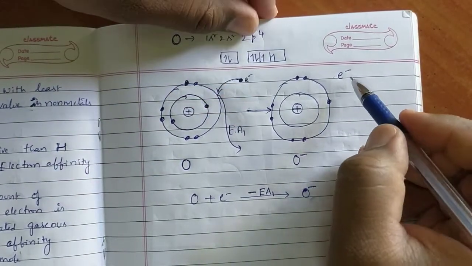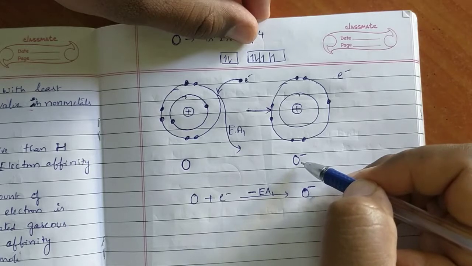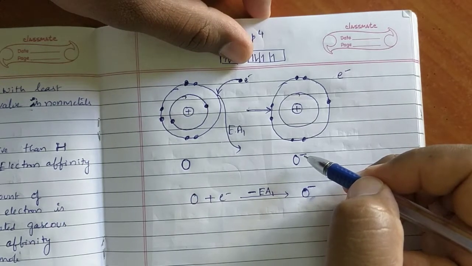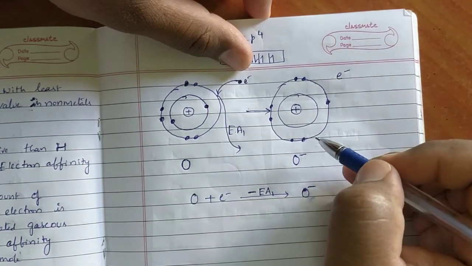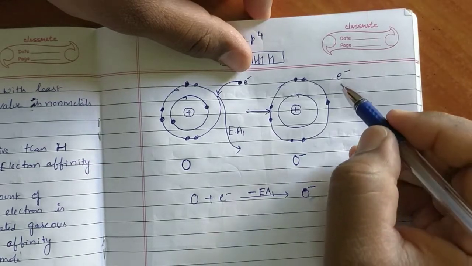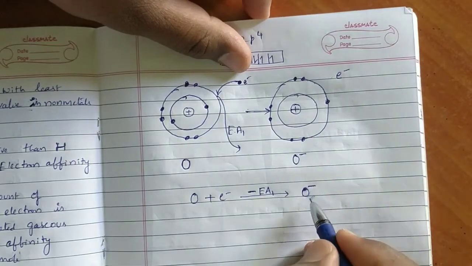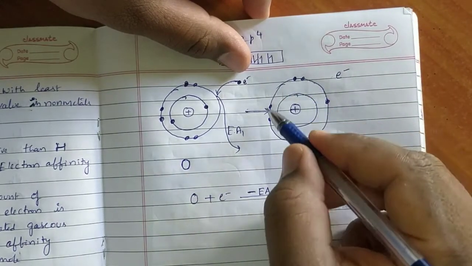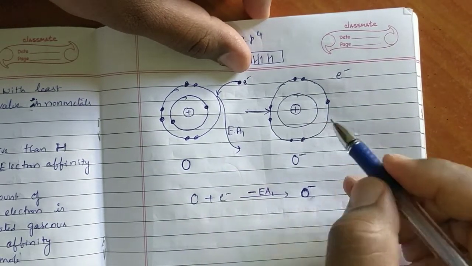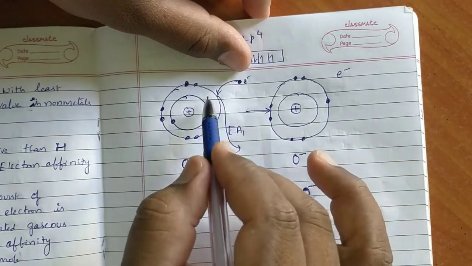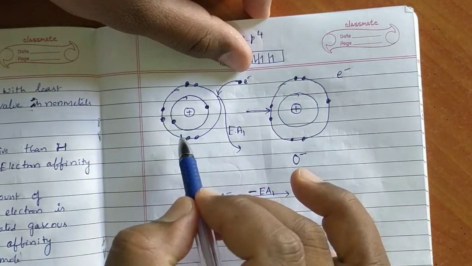But here, the electron is entering into a negative particle. The electron contains negative charge and O minus already contains negative charge. More electrons are present in the outermost shell, 7 electrons. Previously, this electron was opposed by 6 electrons only.